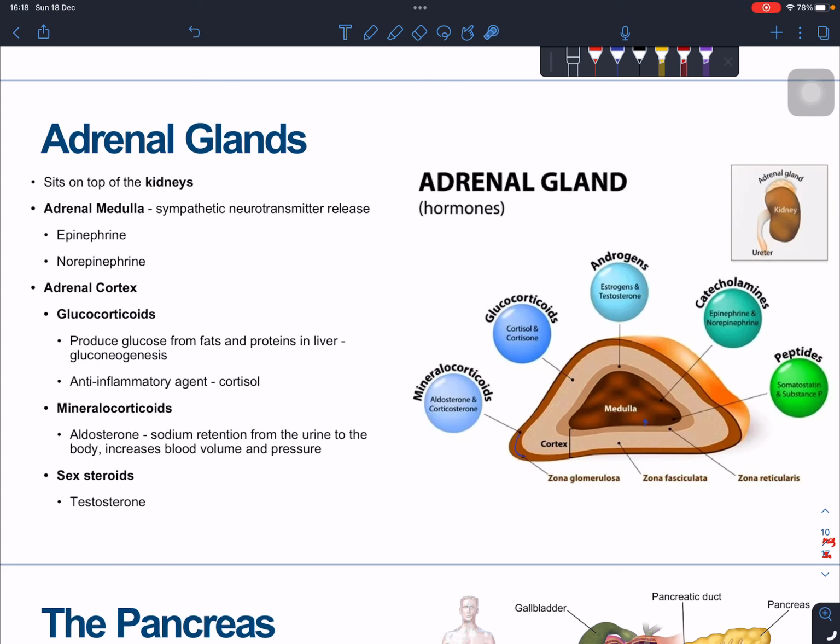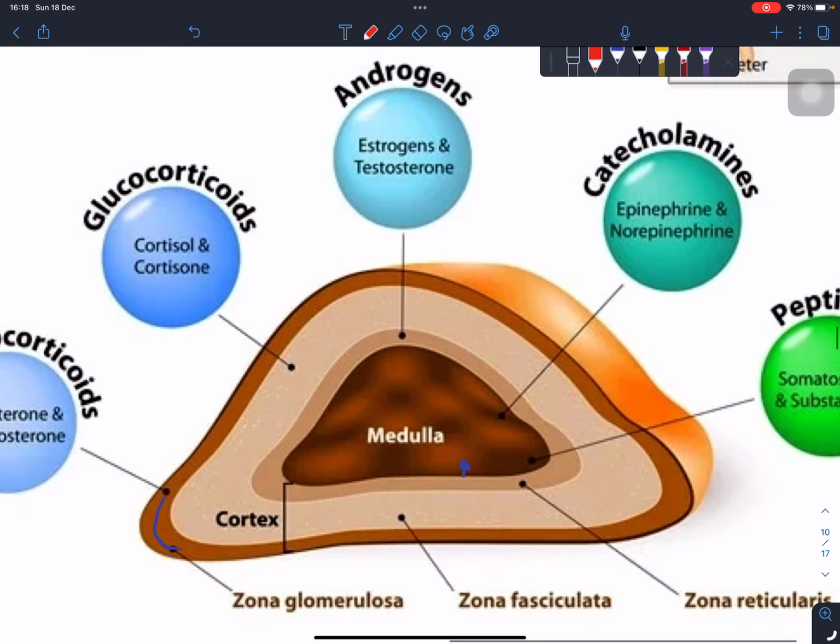Okay, I'm going to talk about the adrenal glands for the students who were absent last lesson. So this is a kidney, and this is the adrenal gland, which is located at the top of the kidneys. As we learned from our previous lessons, the adrenal gland consists of two parts. The first is the adrenal cortex, the second is the adrenal medulla, right? This is the medulla, and this is the cortex of the adrenal gland.